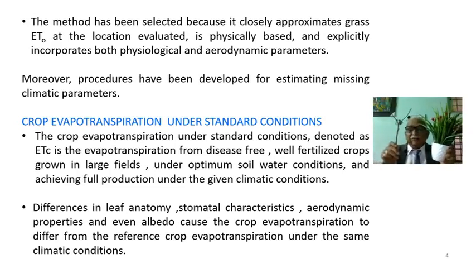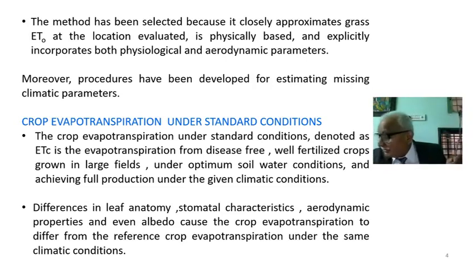This crop is disease affected. This crop is not disease affected. Here, this is not affected; this is affected.